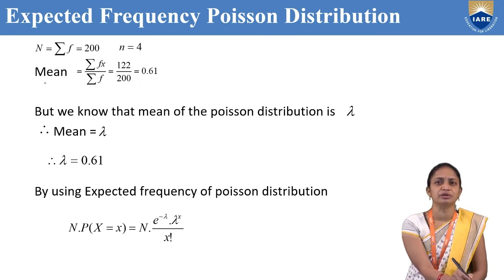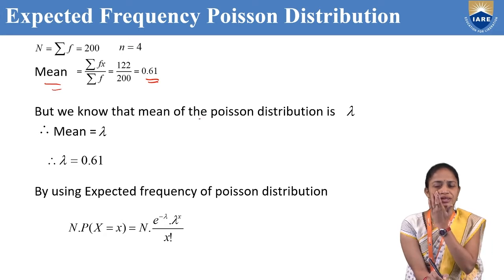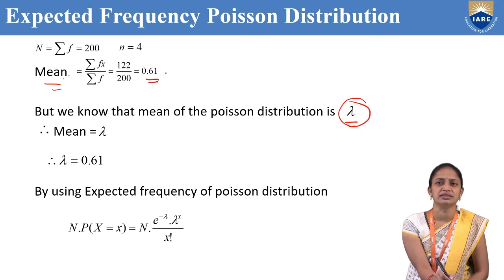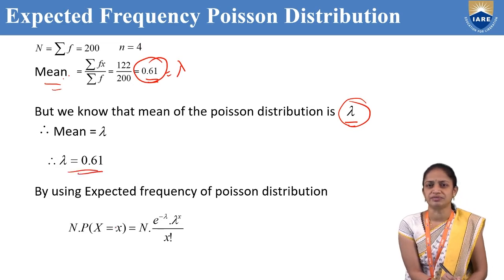According to our mean formula, summation fx by summation f, that is 122 by 200, which equals 0.61. We know that in Poisson distribution, the mean is lambda. So lambda equals 0.61.